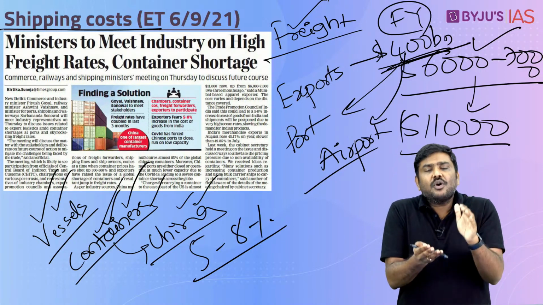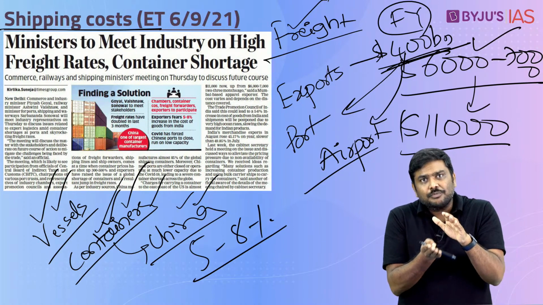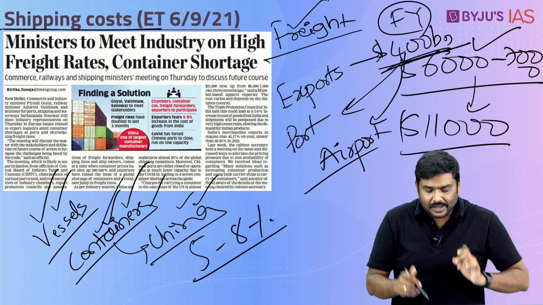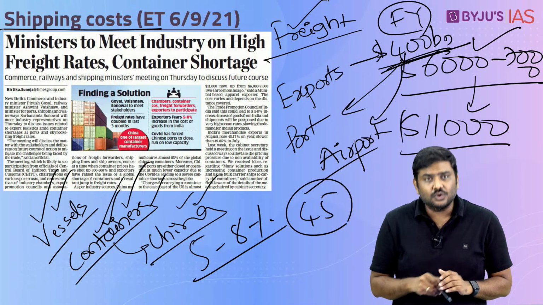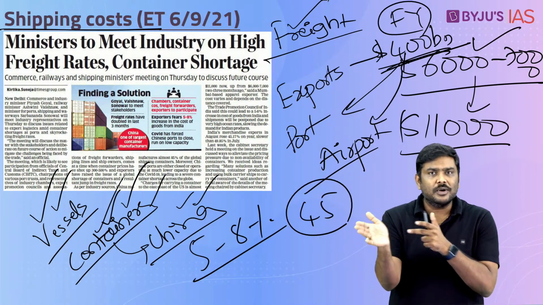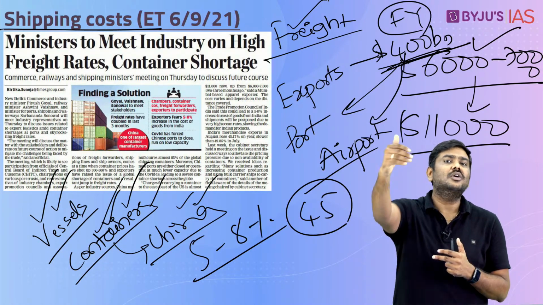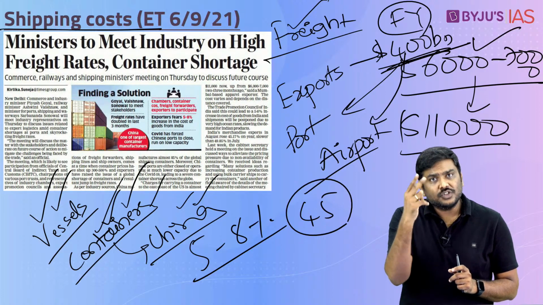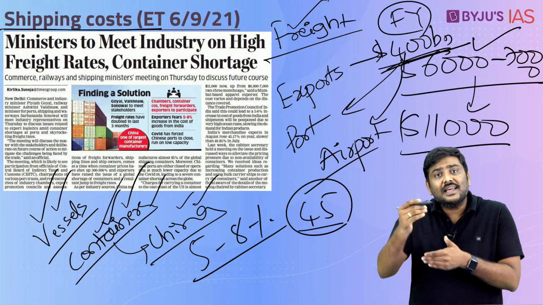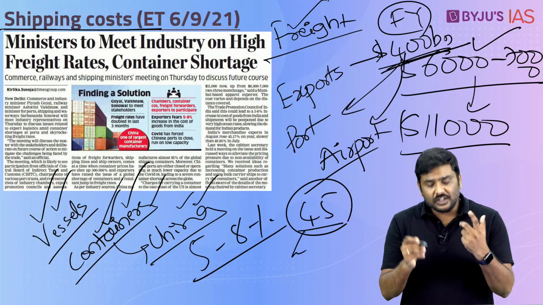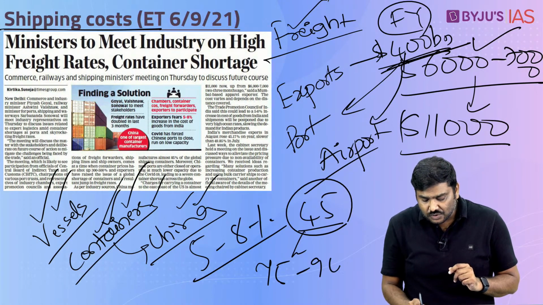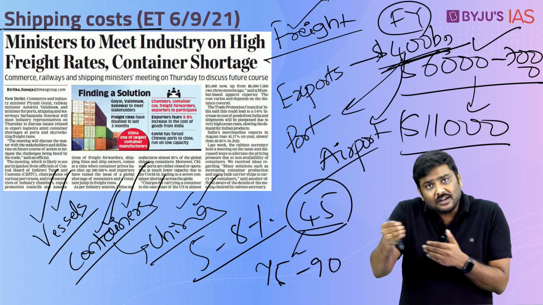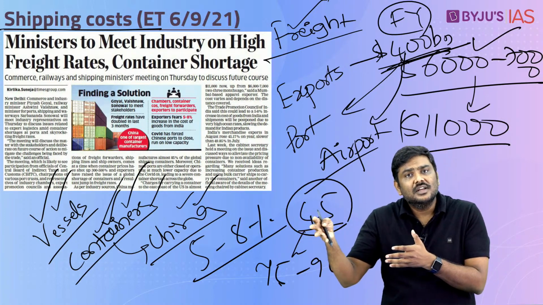Second issue, because there is a shortage of containers now, earlier it took around 45 days to transport these containers from one point to another, let's say from India to the rest of the world, important trades as such. Now as a result of the shortage of containers, this time period has increased from 45 days to 75 days to 90 days in the majority of cases. So the time taken for transportation has also increased.